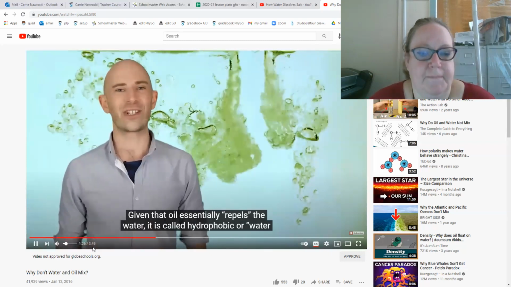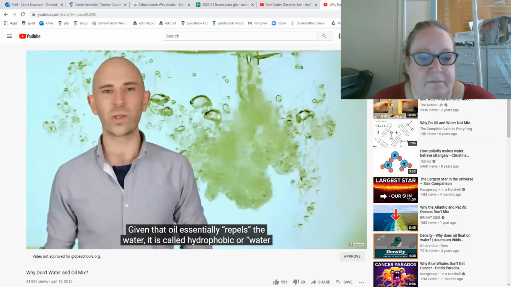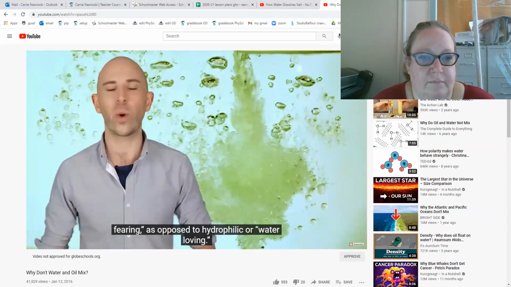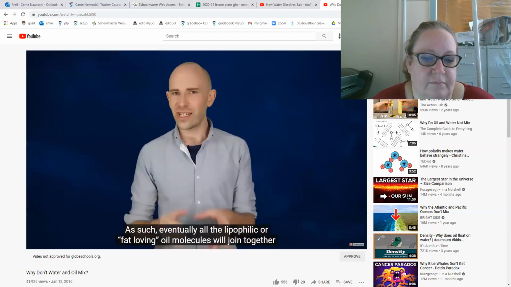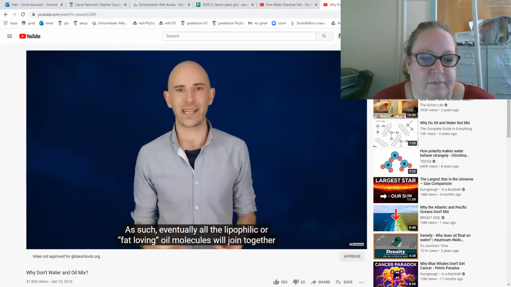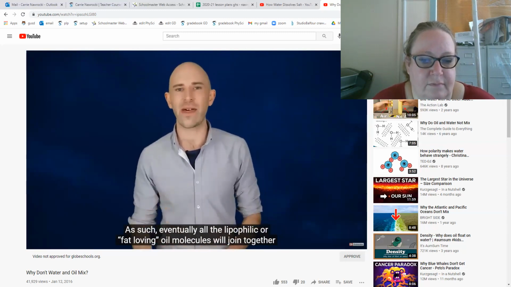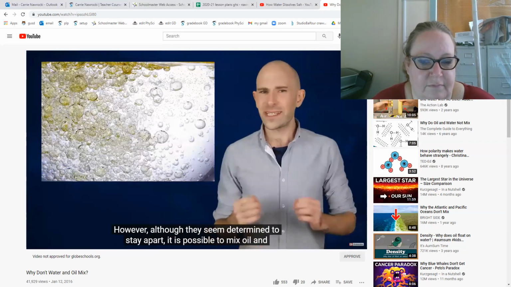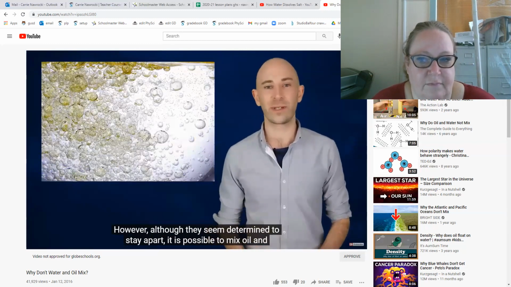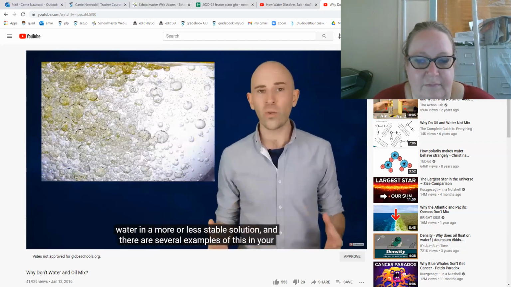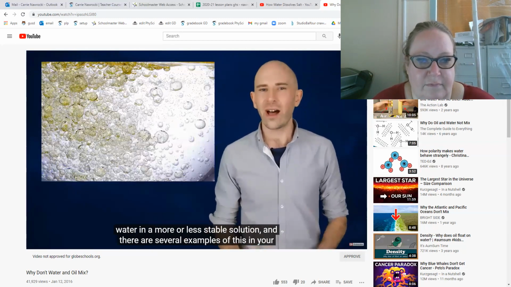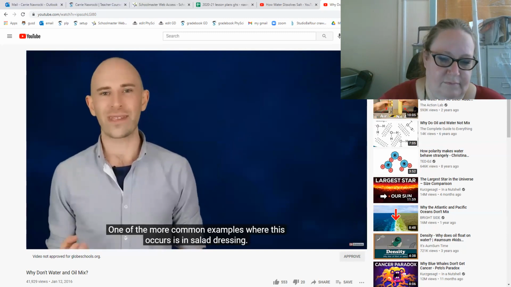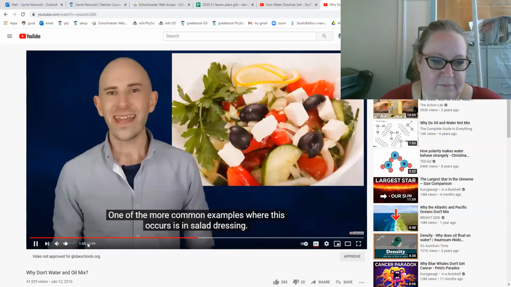Given that oil essentially repels the water, it is called hydrophobic or water-fearing, as opposed to hydrophilic or water-loving. As such, eventually all the lipophilic or fat-loving oil molecules will join together, floating on top of the water. However, although they seem determined to stay apart, it is possible to mix oil and water in a more or less stable solution, and there are several examples of this in your kitchen. One of the most common examples of where this occurs is in salad dressing. To get the two main